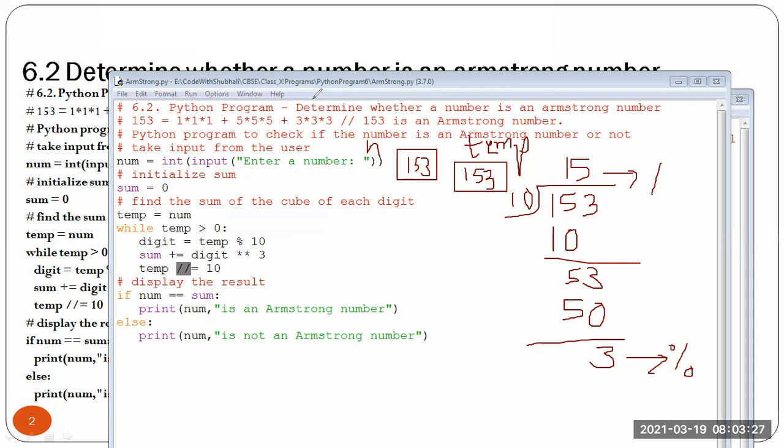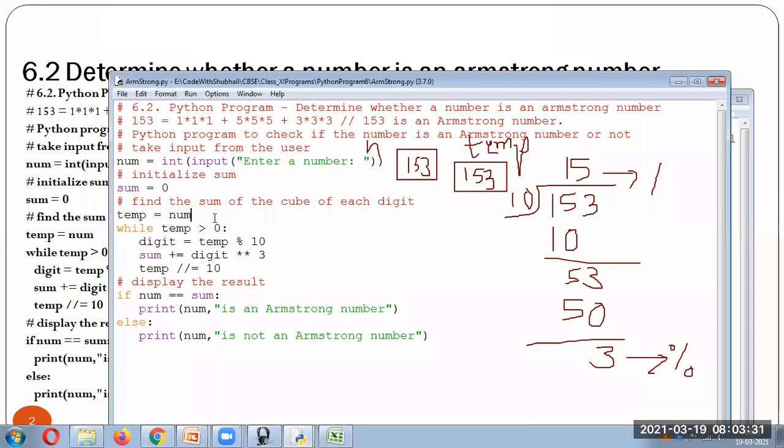As you can see in the program, initially the value of sum is 0, and the number is 153. Then we keep the temp value also as 153, because we are going to change the value of temp in each iteration.